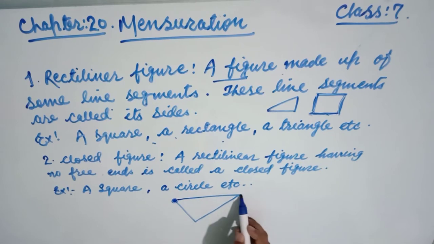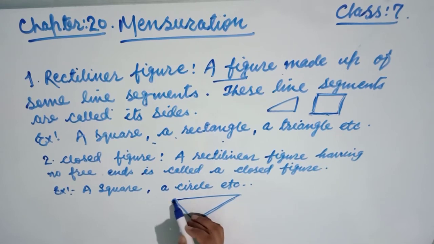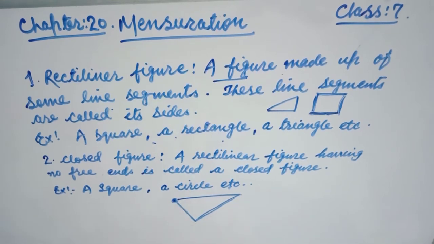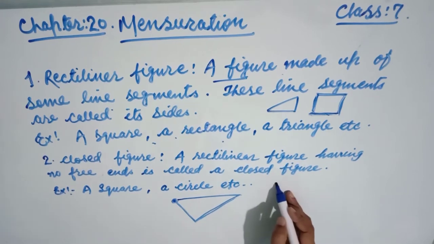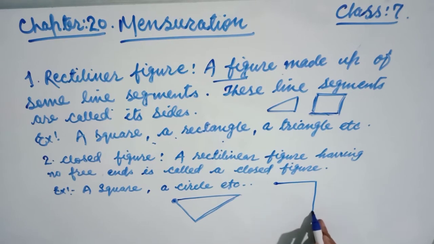Friends, this is a closed figure because the initial point and the final point coincide. That is a closed figure. Another example, friends, a square. Have a look, friends. Now we're going to draw the square. Initial point. Now, so this, friends, is a closed figure.